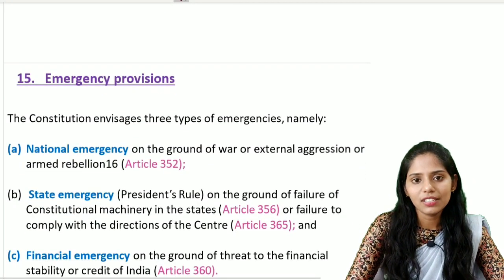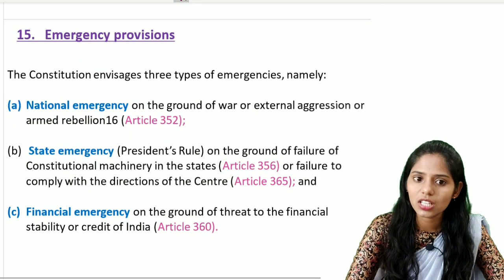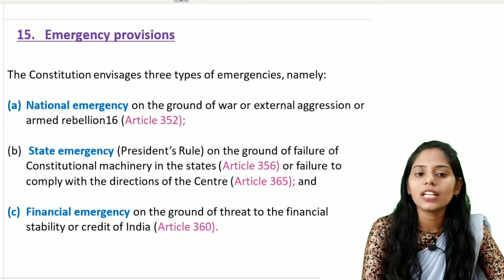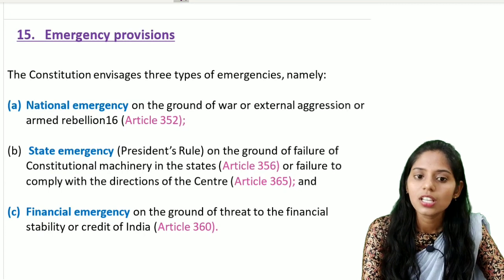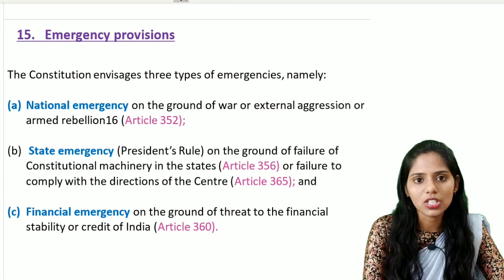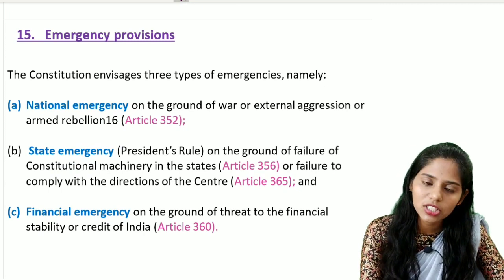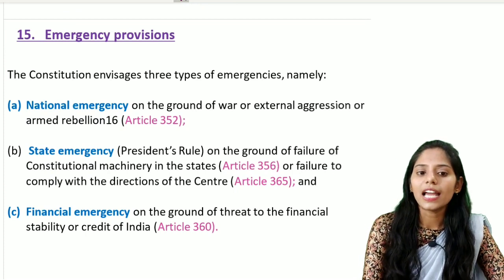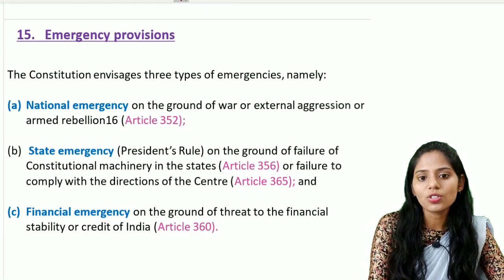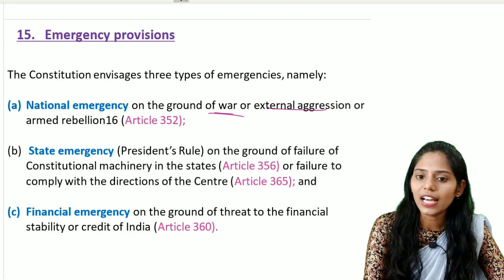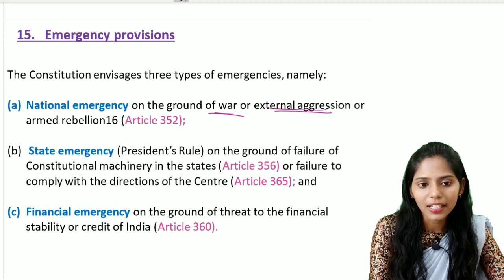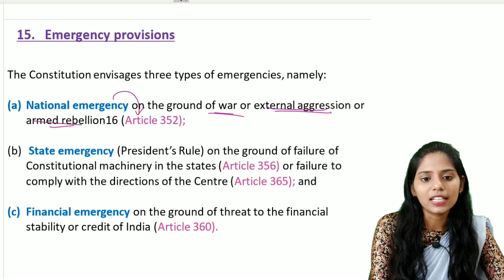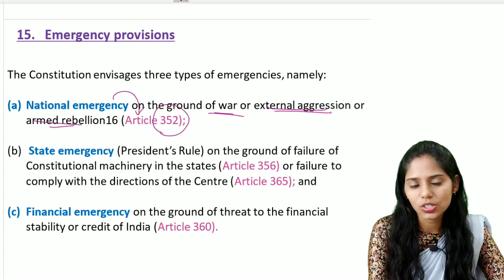And the next important salient feature is the emergency provisions. The Indian Constitution envisages majorly three types of emergencies. They include the national emergency, state emergency, and also the financial emergency. The national emergency is on the grounds of war, external aggression or armed rebellion, and which is dealt with in Article 352 of our Indian Constitution.